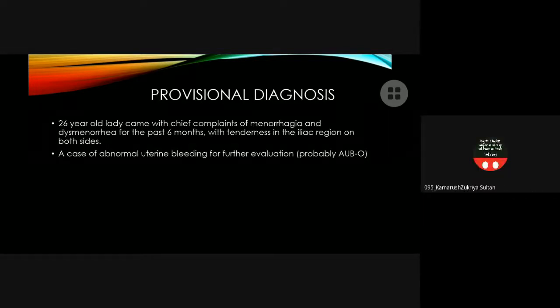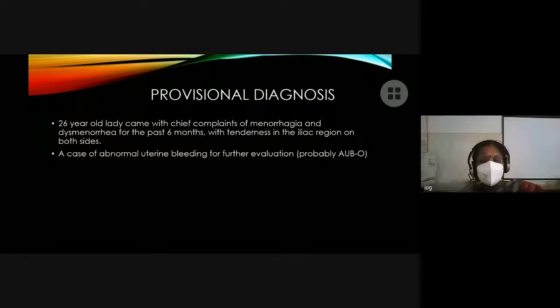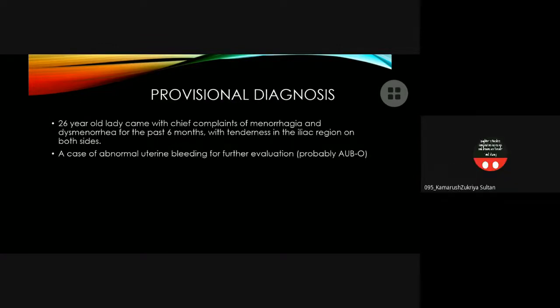Provisional diagnosis. A 26-year-old lady came with chief complaints of menorrhagia and dysmenorrhea for the past 6 months, with tenderness in the iliac region on both sides. Is a case of abnormal uterine bleeding for further evaluation, probably an AUBO case. Why do you say O? Because there were no positive abdominal examination findings, ma'am.